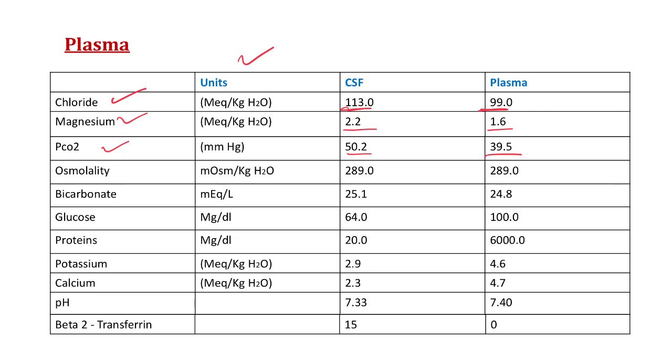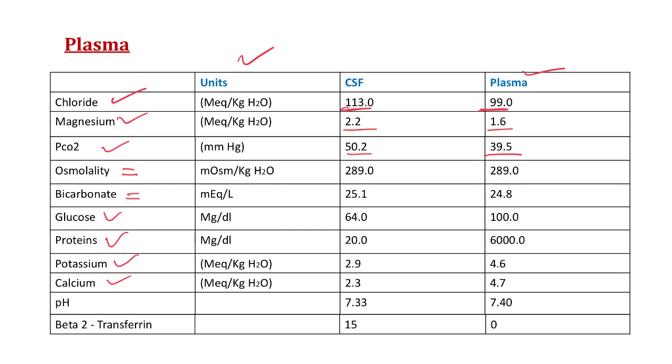What are those, sir? See here, osmolality and bicarbonate. Our CSF has equal concentration of bicarbonate ions and osmolality with plasma. Now the third, we will see the constituents of CSF which are less in concentration than plasma. What are those, sir? See here, our CSF has less glucose, proteins, potassium and calcium than plasma.